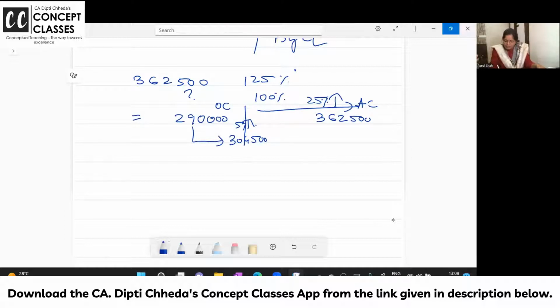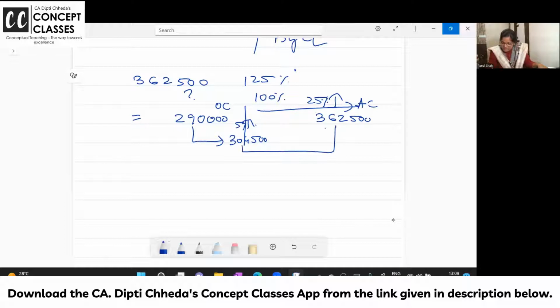So up to 105% there is no problem. But beyond that, if it increases, then the contract price would increase accordingly by 25% of the rise in cost beyond 5%.